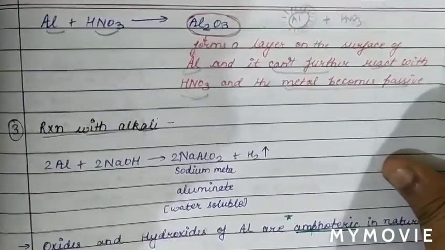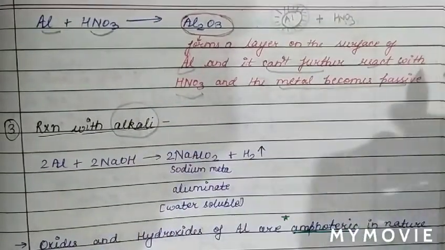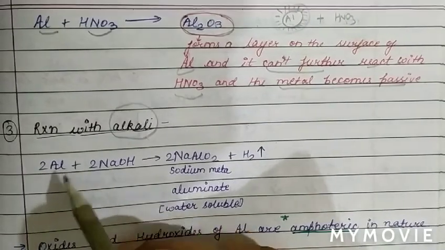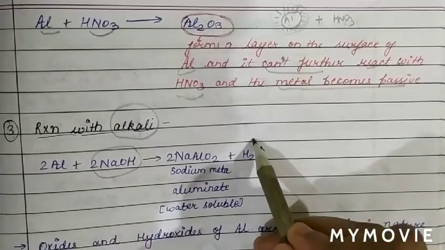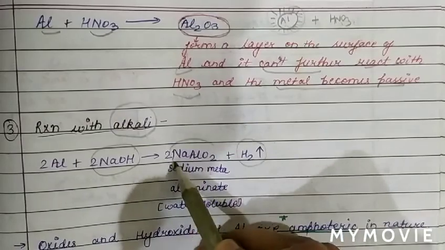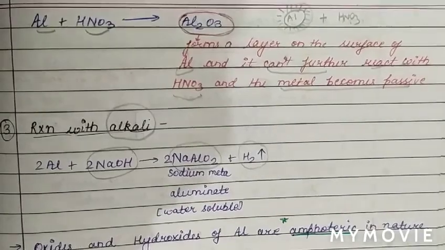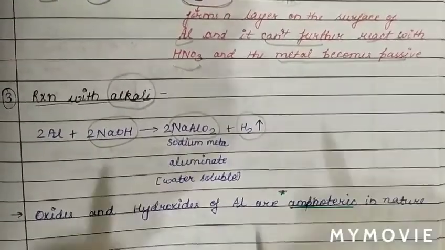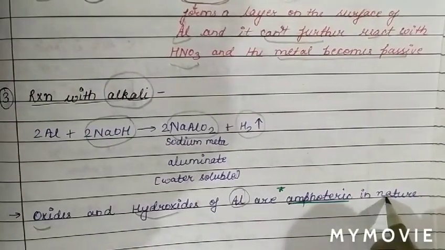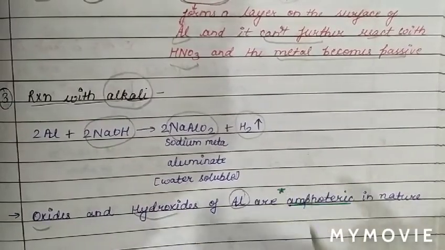See the next chemical property of aluminium, the reaction of aluminium with alkali or base. We know when aluminium reacts with acid, hydrogen gas is evolved. Also when aluminium reacts with base, there is evolution of hydrogen gas, and the compound formed is a water soluble complex called sodium meta-aluminate. We know that the oxides and hydroxides of aluminium are amphoteric in nature, because they react with acid as well as base.